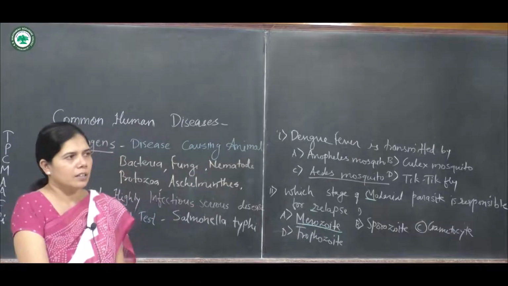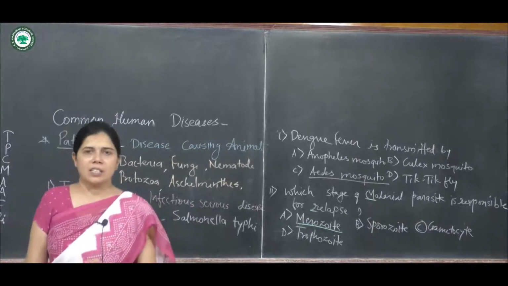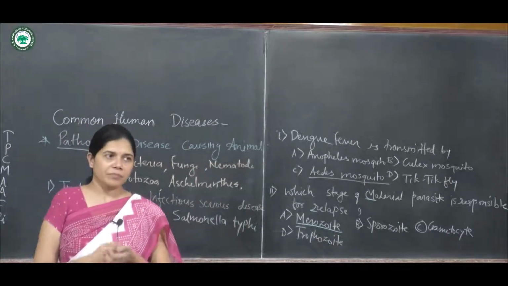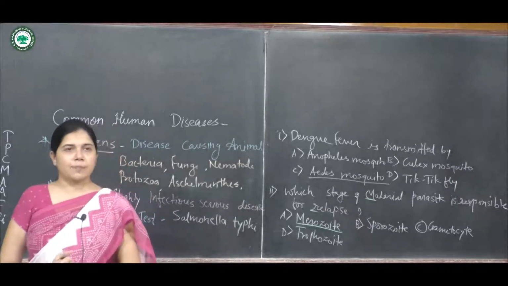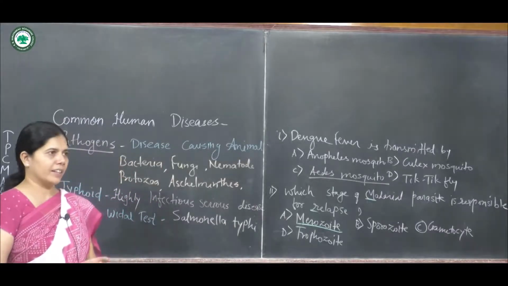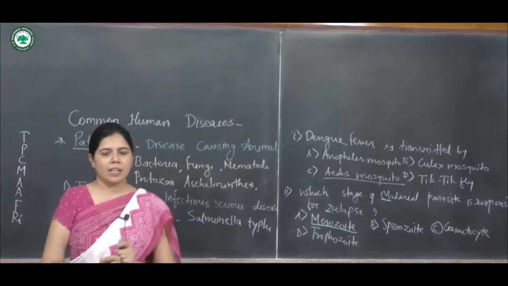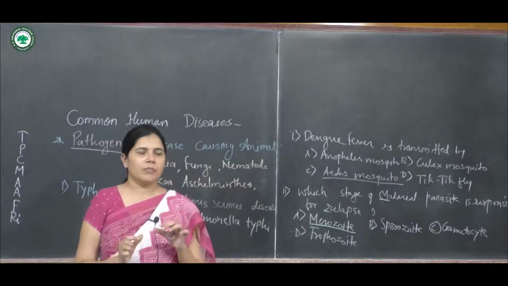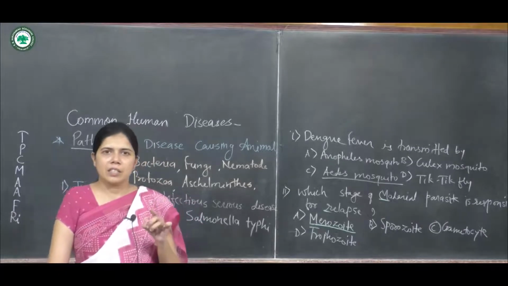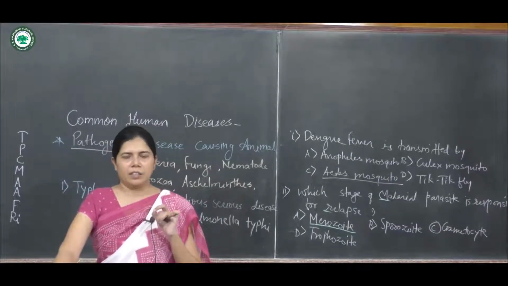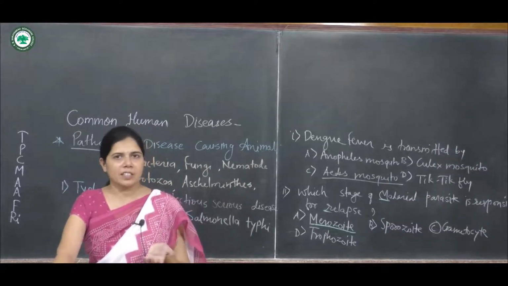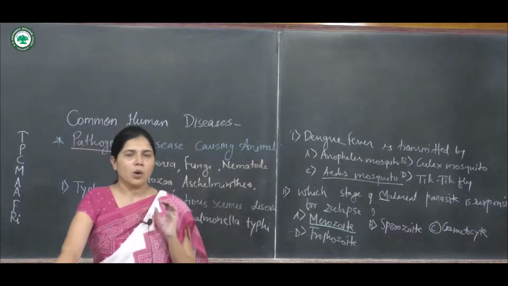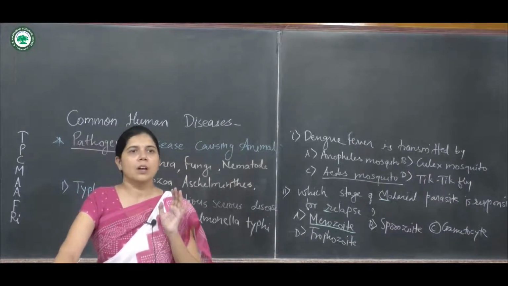Again, the skin disease, that is ticca disease. Which disease is ticca disease? Is it a bacterial disease, viral disease, fungal disease or protozoan disease? So we have to learn firstly that ticca disease is a skin disease. Now, if it is a skin disease, then it can be caused by the pathogen fungus.